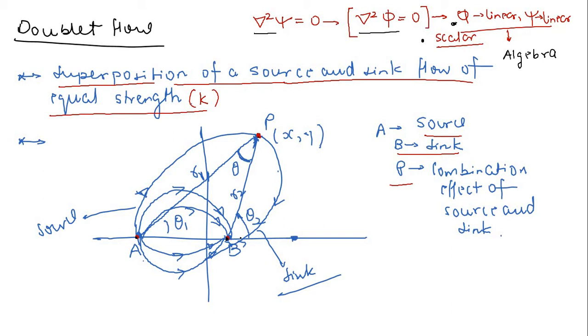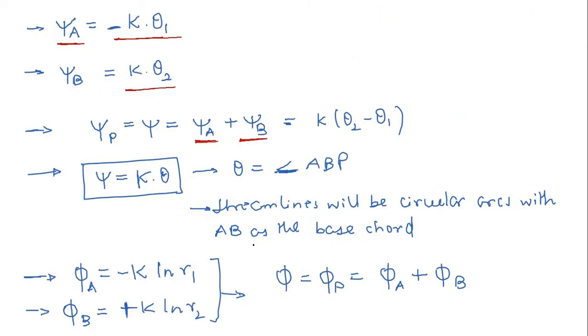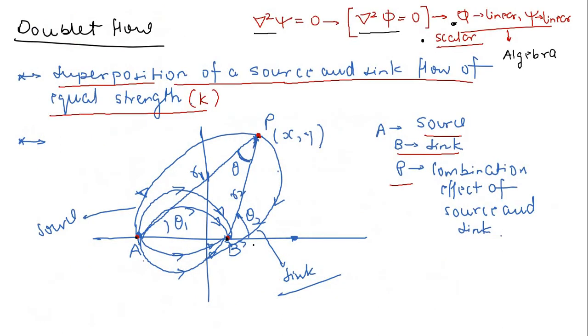I am now interested to investigate the effect of this source and sink flow at this point P. Now if you join point A with P, let us assume the distance AP as R1. If you join B with P, let us assume this distance as R2. Again, the angle APB is given as theta. This R1 vector is making an angle of theta 1, and the R2 vector is making an angle of theta 2, right? So these are my assumptions. Now let us move to this. First of all, let us try to find out the equation for the streamline.